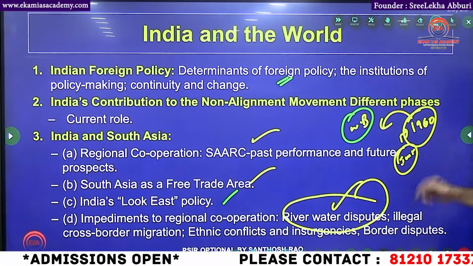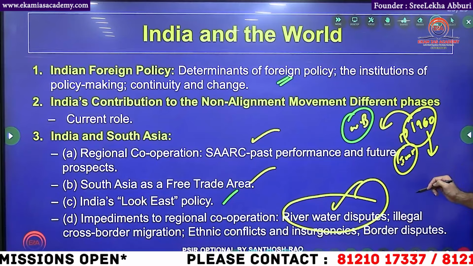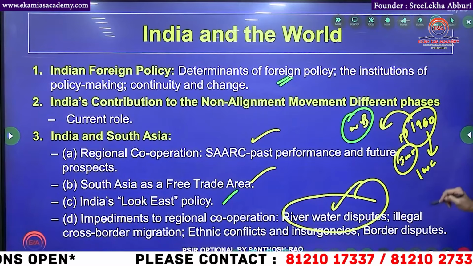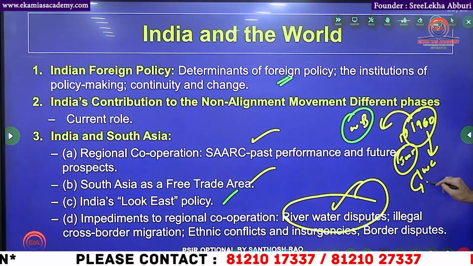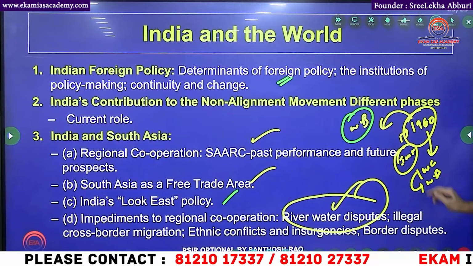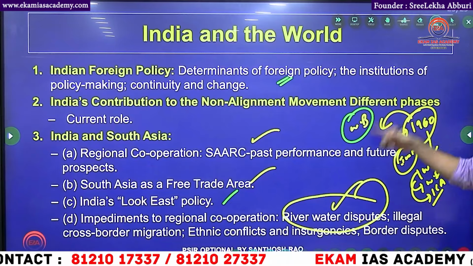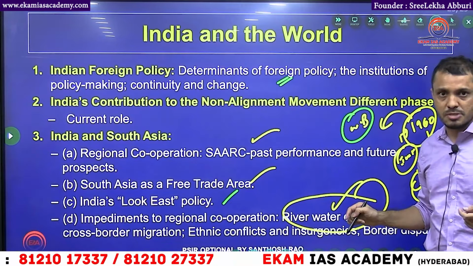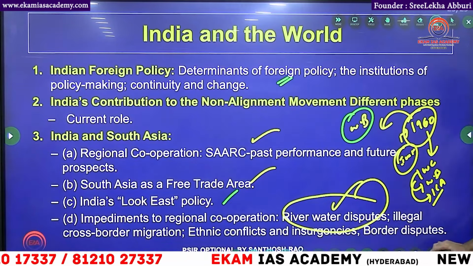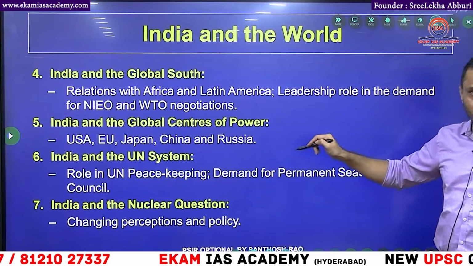We will discuss. If you have any problem in the Indus Water Treaty, where will you go? You will go to the Indus Water Commission. Still, if it is not solved, where will you go? World Bank. Still, if the World Bank is not solving it, where will you go? International Court of Arbitration. When you learn this kind of knowledge here, then your international relations will be a cakewalk.